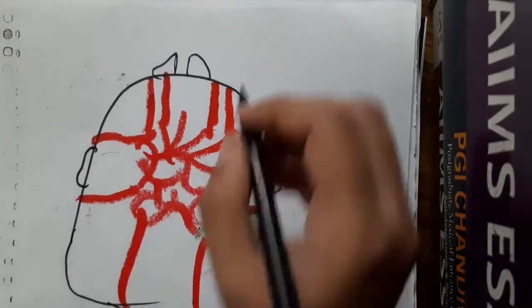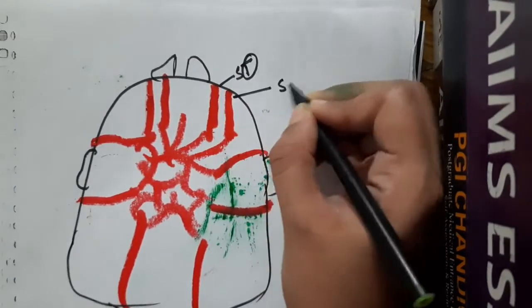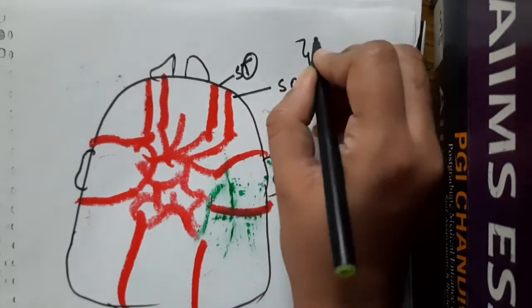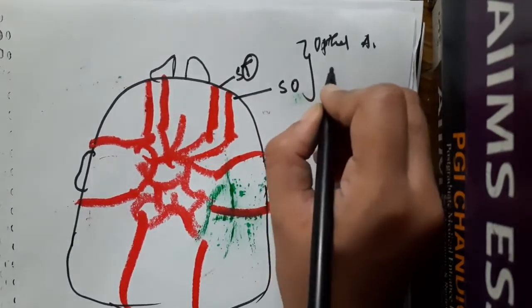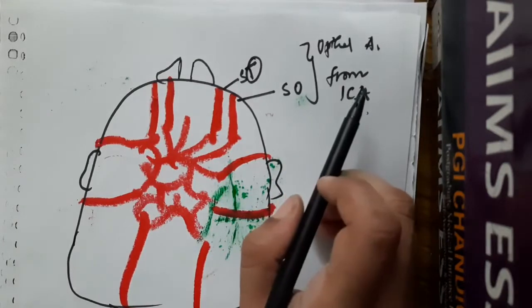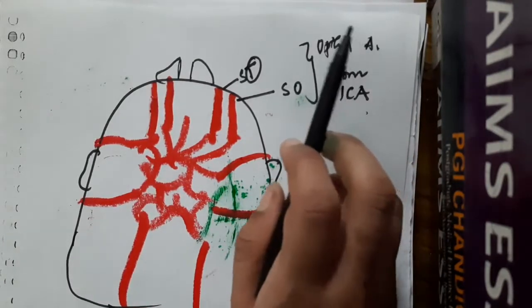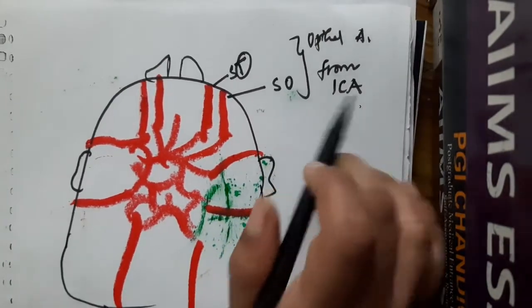So if you see, this is the supratrochlear artery and the supraorbital artery. These both are branches of the ophthalmic artery from the internal carotid artery. The internal carotid artery gives the ophthalmic artery, which gives rise to the supratrochlear and supraorbital arteries.